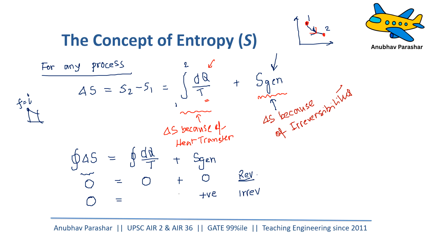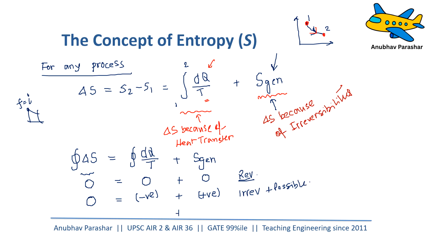And for that, what is needed is that the cyclic integral of dq by T has to be negative, because only then negative plus positive can become equal to zero. And that is what the meaning is, this cycle is still possible, but it will be irreversible. Some amount of entropy has been generated.